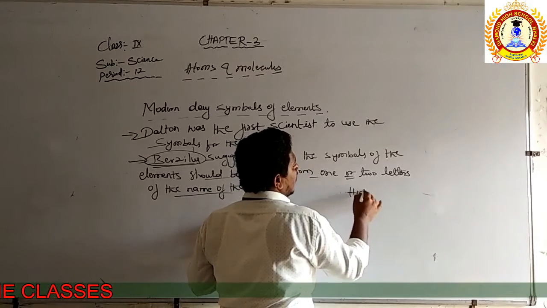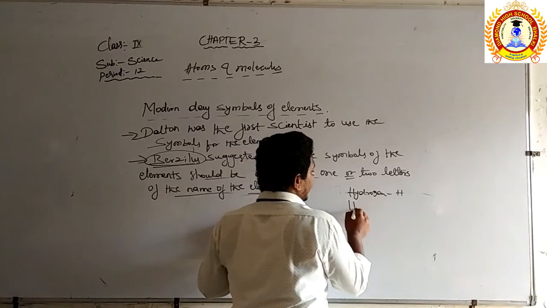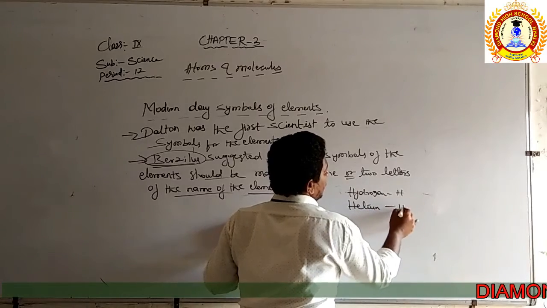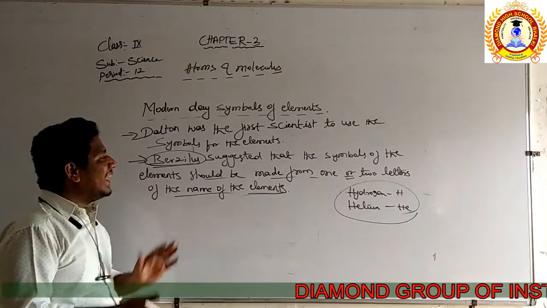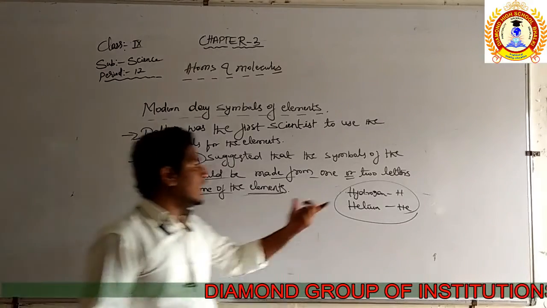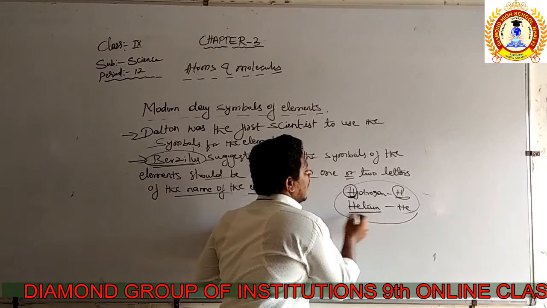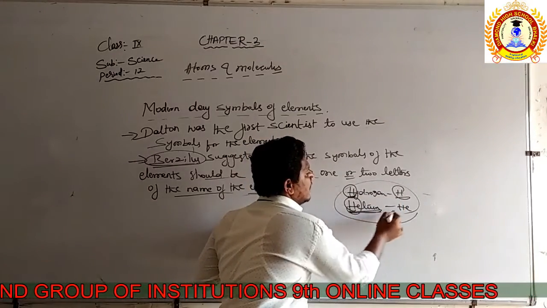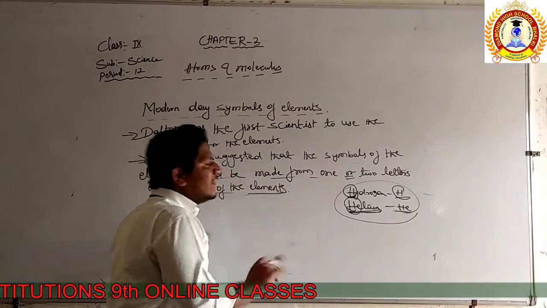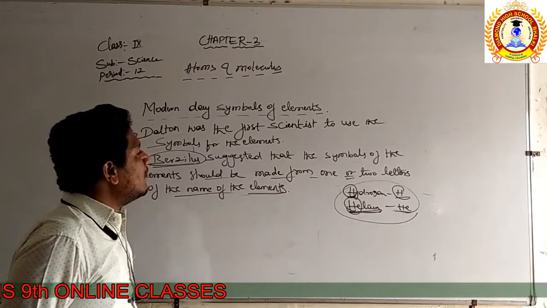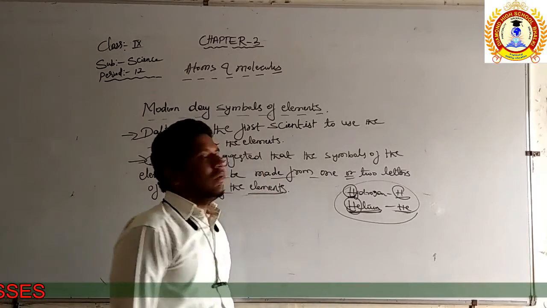Hydrogen is represented by the symbol H nowadays. Helium is represented by He. So according to him, we can use 1 or 2 letters of the name of the element itself. For hydrogen, the first letter H is used, and for helium, the 2 letters He can be used. So we can use 1 or 2 letters of the name itself to represent the symbols.